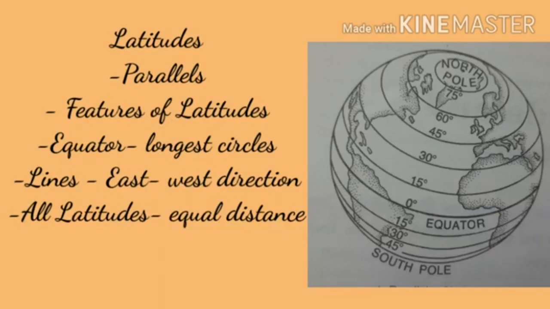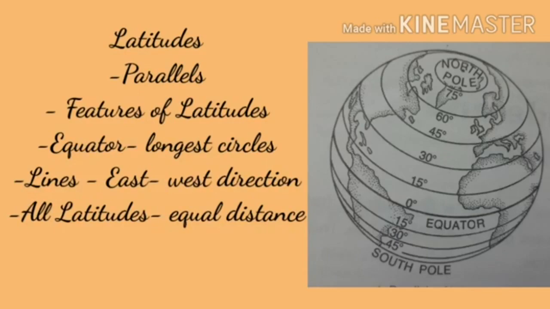Children, latitudes are imaginary lines that run from east to west. Look at the globe. You will find a number of lines running parallel to the equator. Like the equator, they go round the earth. Children, these lines are called parallels or latitudes.